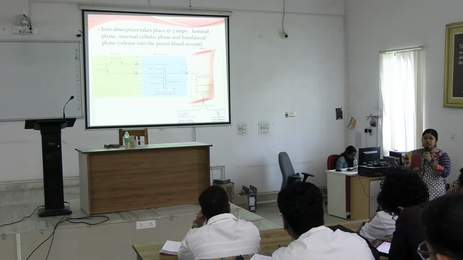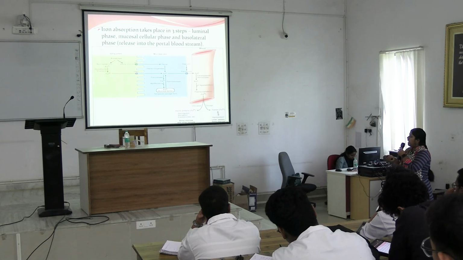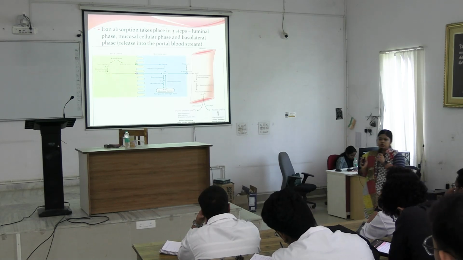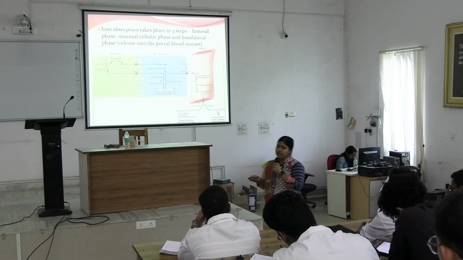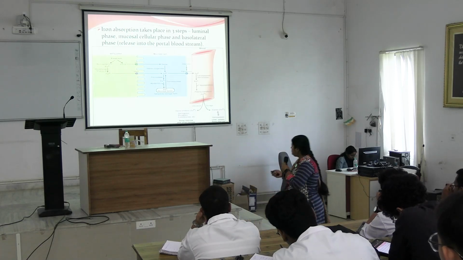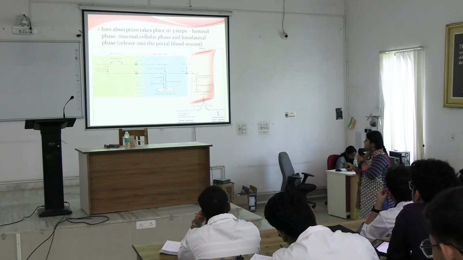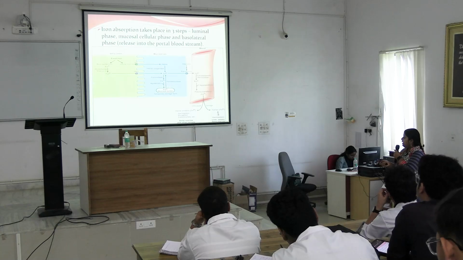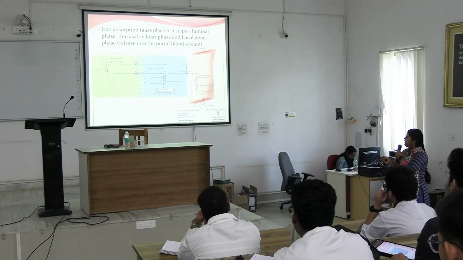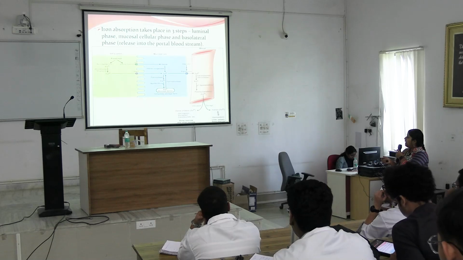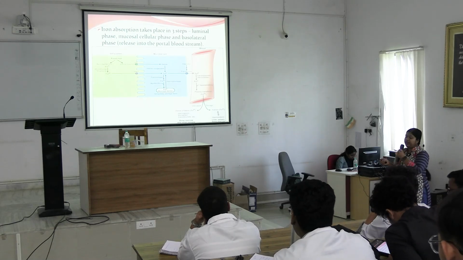Mucosal block theory is nothing but the iron gets trapped in the mucosal cells depending on the iron requirement of an individual. And when it is required, this ferric iron from ferritin is reduced to ferrous and then it is transported to blood by the transporter known as ferroportin.